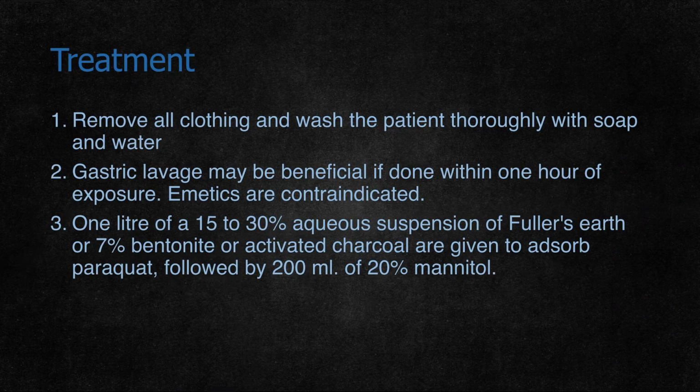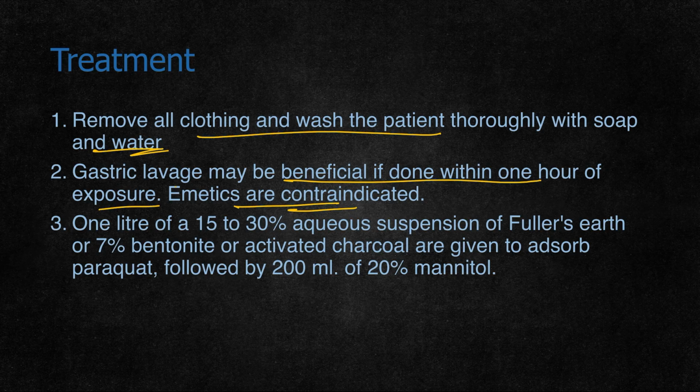Coming to treatment, first, the person's clothing is removed and washed thoroughly with soap and water to remove unabsorbed poison. Gastric lavage may be beneficial if done within 1 hour of exposure. Emetics are contraindicated in paraquat poisoning because it is corrosive. So because of the corrosive action, emetics are contraindicated, but gastric lavage can be done to remove unabsorbed poison.